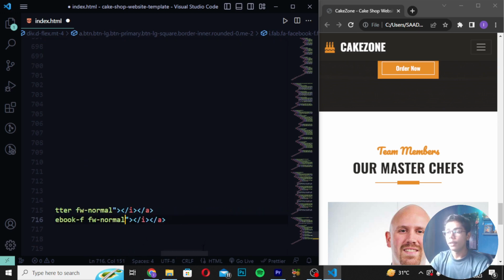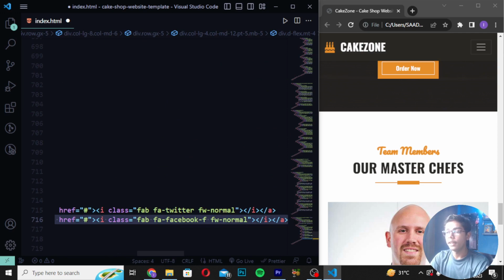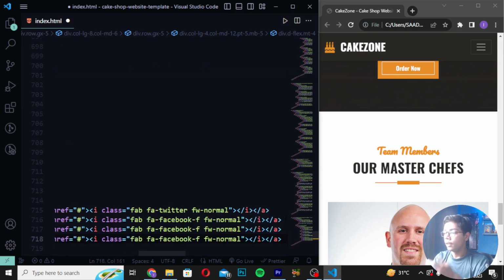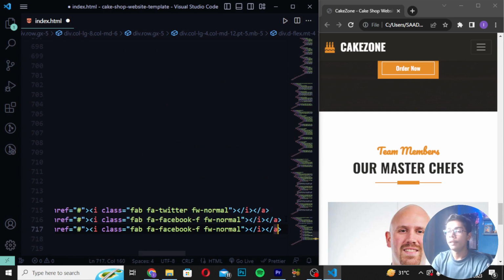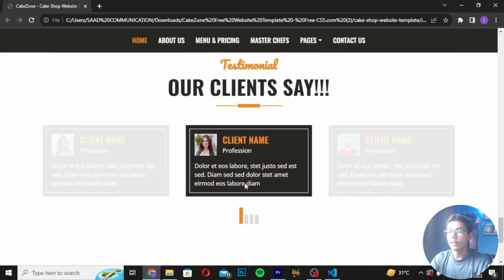Now here you can see we have just created this. I will be doing one more thing: copying this a tag and pasting it down here. I will be pasting it only one time, and then changing this to fa-linkedin-in. Save it, and after saving this file, you have to simply reload this. After reloading, you can see we are getting all this stuff here.